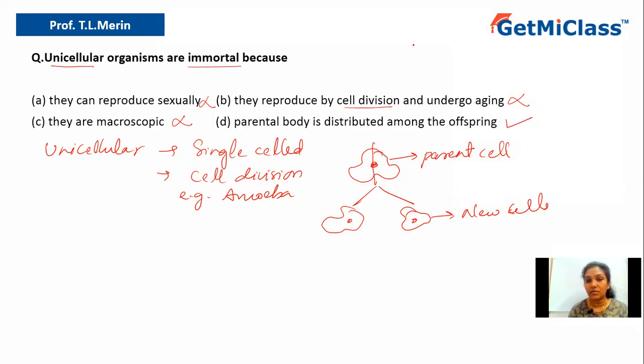So let us conclude. What is the final answer? The final answer is option D, that is, parental body is distributed among the offspring. So that is the right answer.